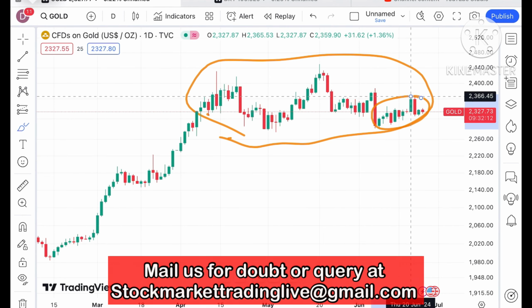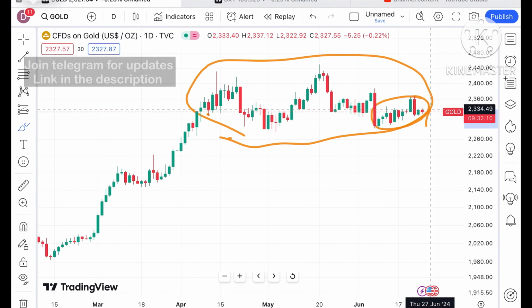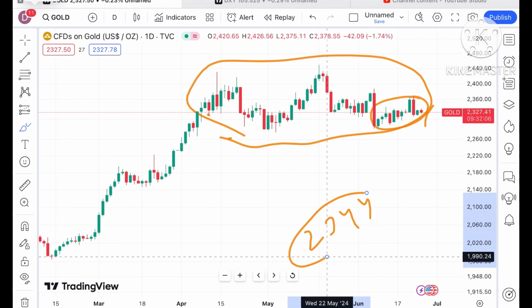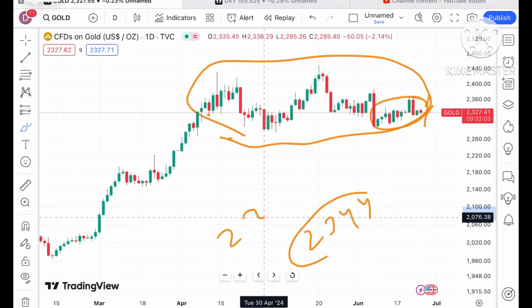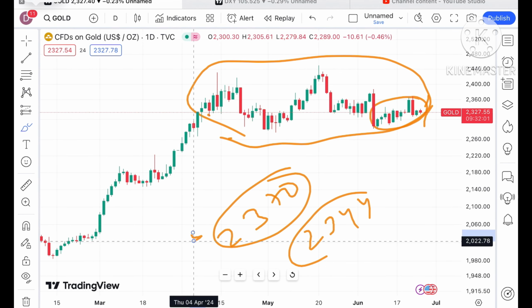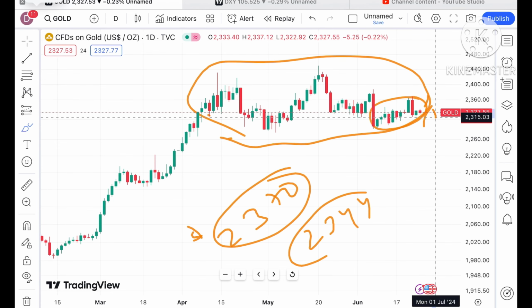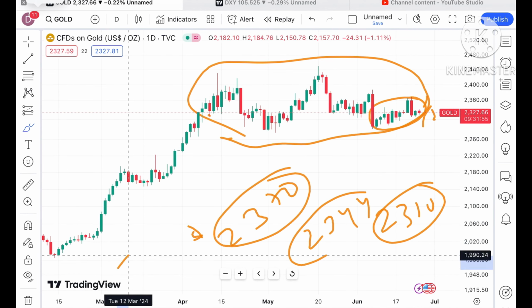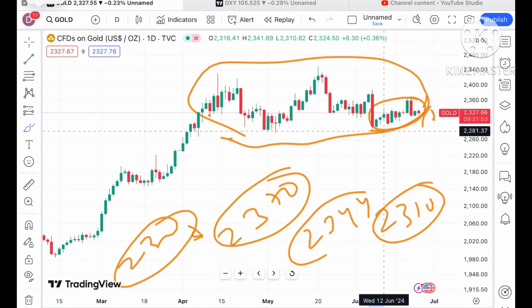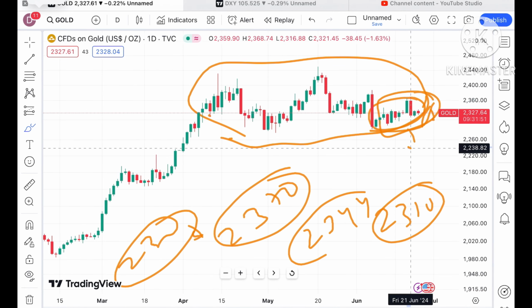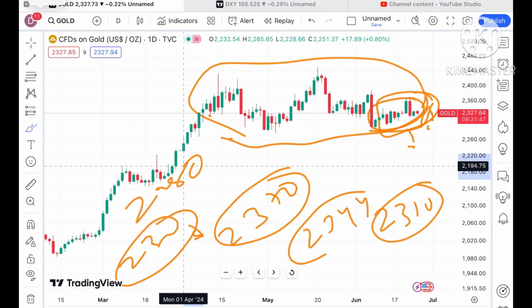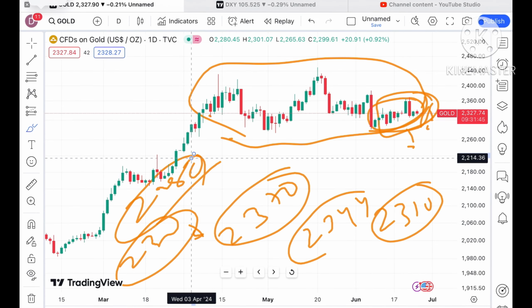Looking at this chart, the probability is higher that if the price starts going above a level of $2,344, it can cross a level of 2370. But if it starts moving below a level of around 2310, chances are high it will cross 2300 and move out of this zone, with chances of going below 2286 and then a further low.